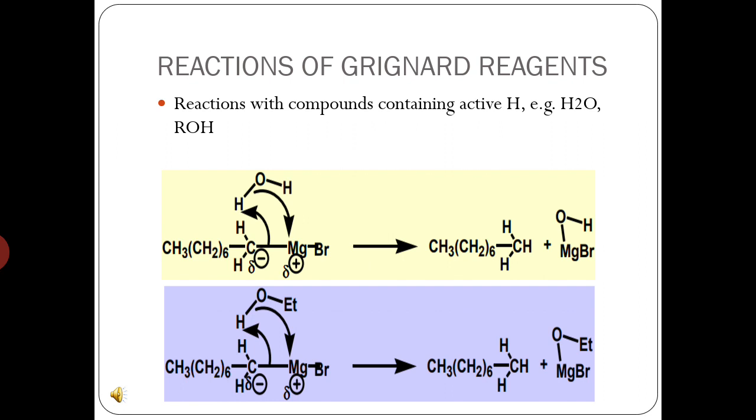The chemistry of reaction of water and ethanol is almost similar, and this is the reason why dry alcohol-free diethyl ether is required during the preparation of Grignard reagent, because traces of moisture can spoil the Grignard reagent, which is highly reactive towards the water molecule.